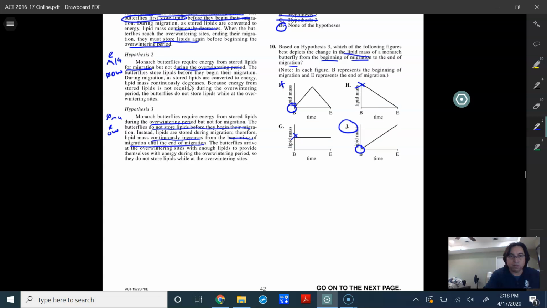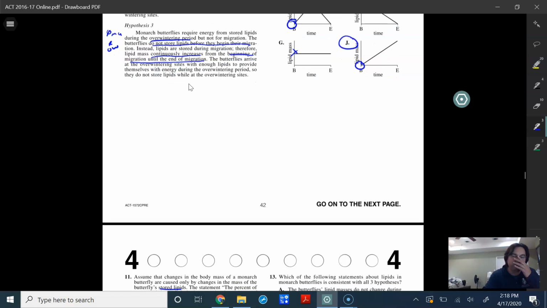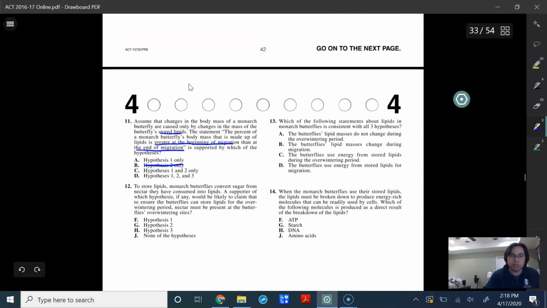And well, if we remember, one thing I also want to understand is that reading this question, it's asking us that the body mass that is made up of lipids is greater at the beginning of the migration than at the end of migration. If we remember about hypothesis 3, they didn't have any at the start. Remember the previous question we answered, there was no lipid mass at the beginning, and it continually got heavier. So that automatically eliminates D as the answer choice if you're carrying that information over from what you learned from the previous question.